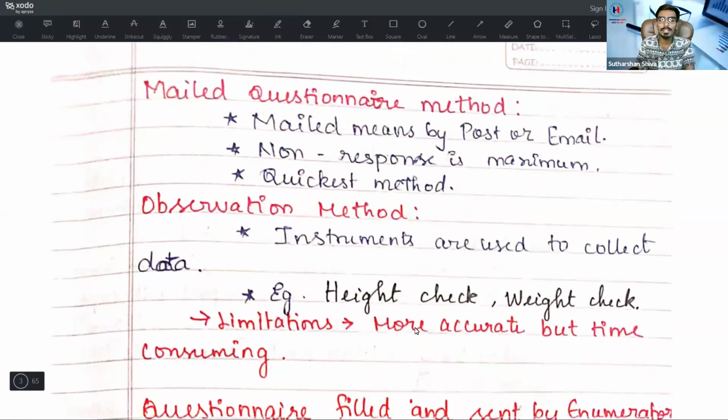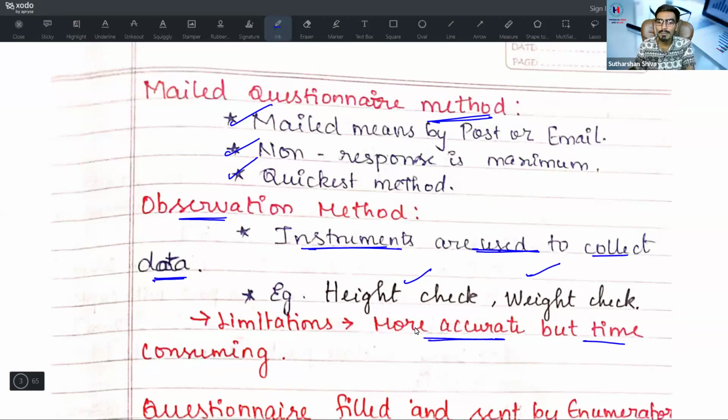Then come to the mailed questionnaire method. Mailed means by post or email, you will get a questionnaire from that person. Non-response is maximum because I may not respond to that method, but it is the quickest method. Next, observation method. Observation method is nothing but instruments are used to collect the data. For example, height check, weight check. Limitation: it is more accurate, but it is time consuming.